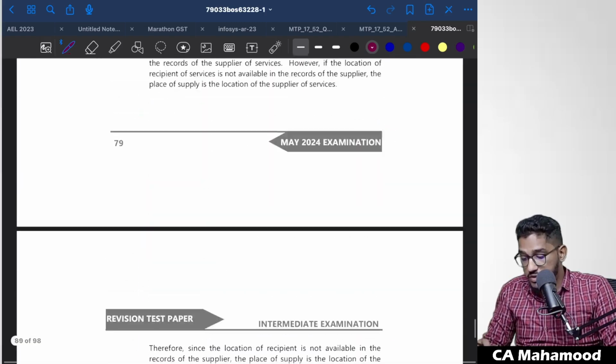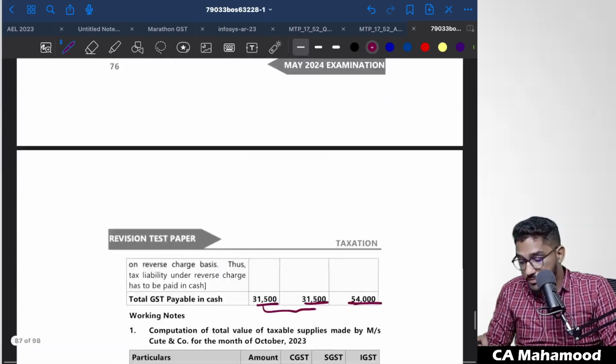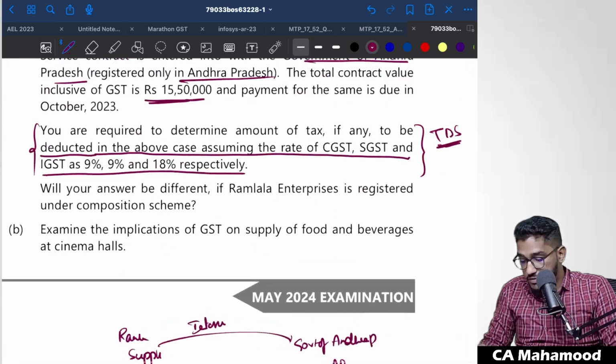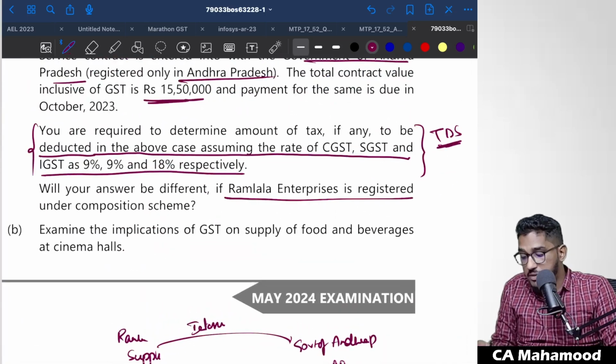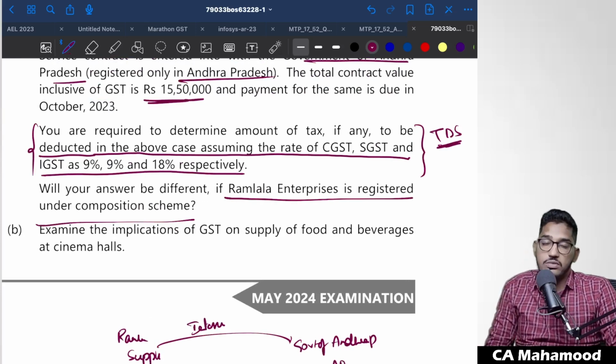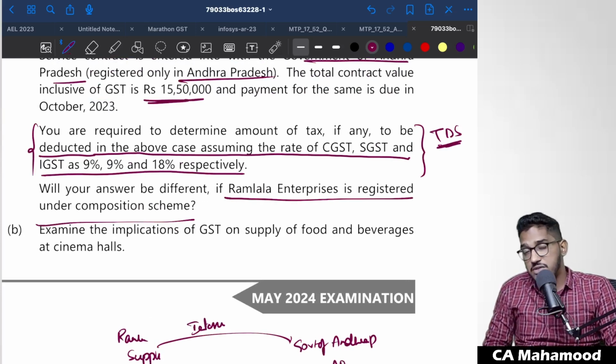And the question is not just completed here. In the question they ask one more thing. Will your answer be different if Ram Lalla Enterprises is registered as a composition dealer? No. Even though the supplier is a composition dealer, still our answer is not going to change.